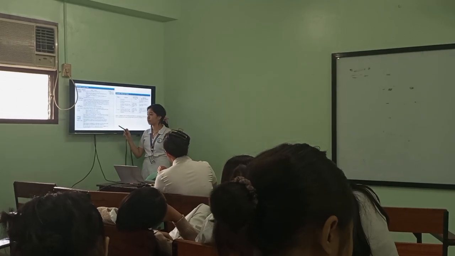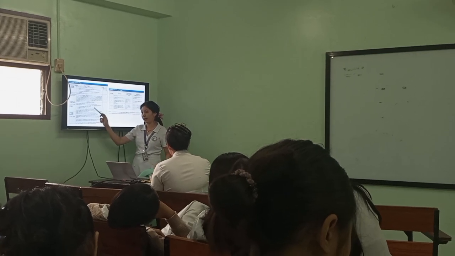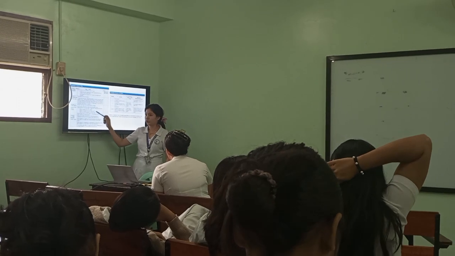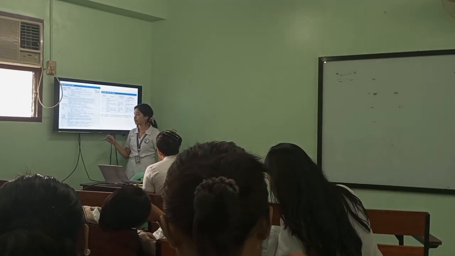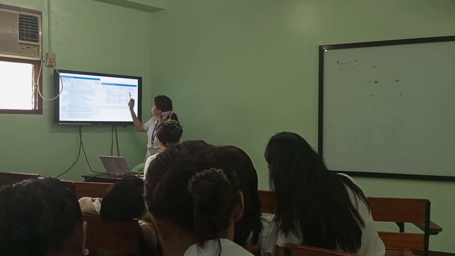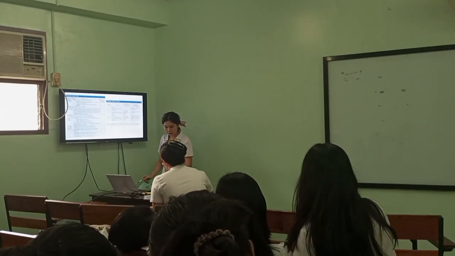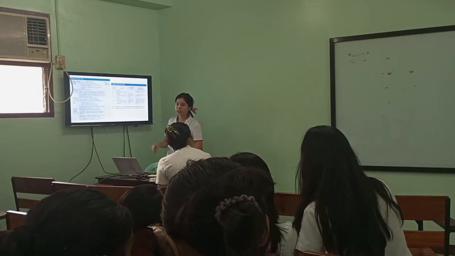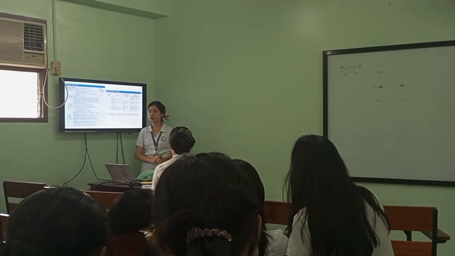So we talk about the mixed ability group, di ba? So dito siya i-apply, yung mixed ability group. Follow-up questions. Then, yung activities is all about observing of the trees. Then after that, follow-up lessons ulit. Then proceed with the chart for the inventory of the trees. So this approach, pwede siyang gamitin sa ibang topic because as you can see, it is very relevant and interactive to your students' environment.